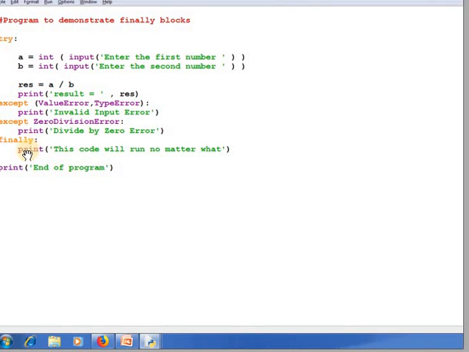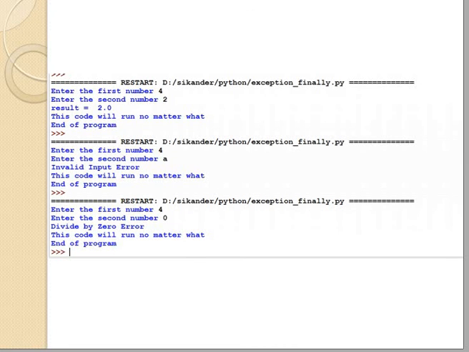So if I want to print a certain message like "end of the program", this code will run no matter what. So we can write the message into the finally block, and the finally block is executed at the end of the try and except blocks.